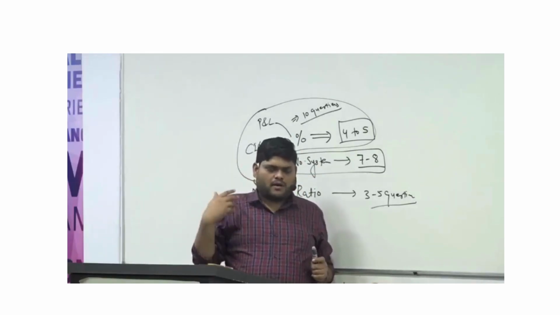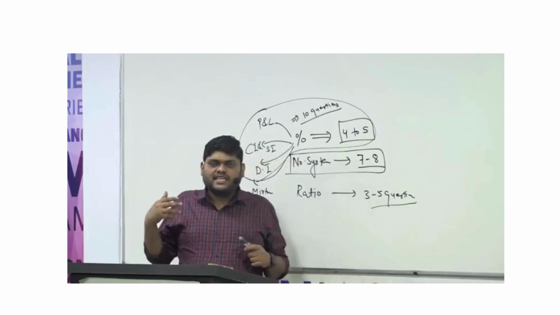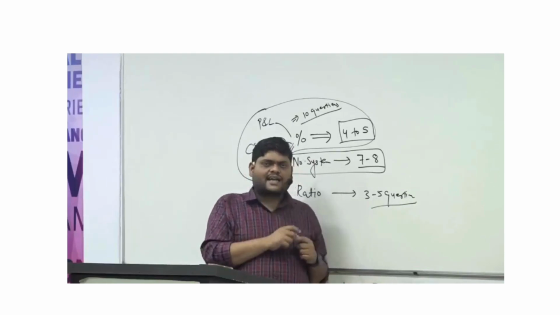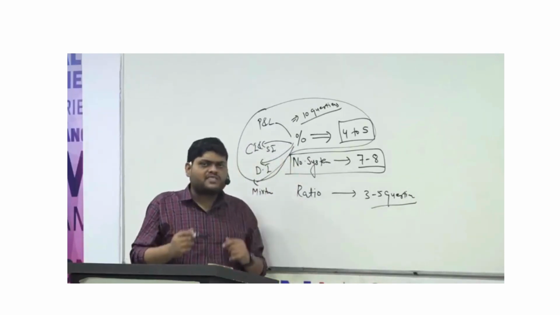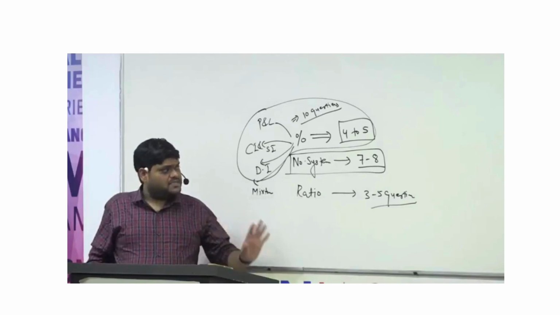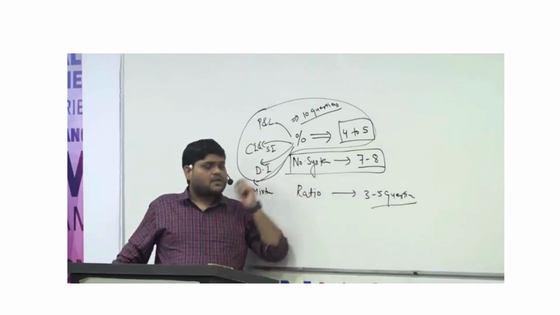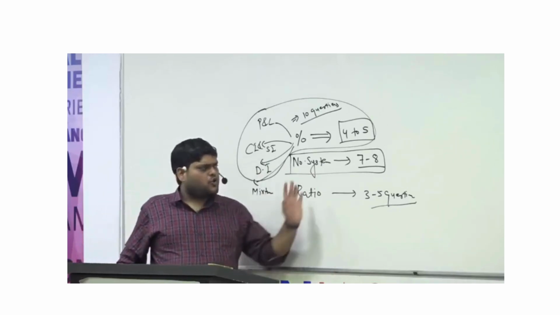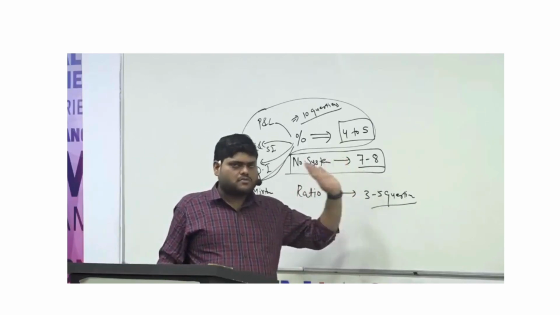Because in mathematics, in every question there are some numbers, we have to calculate something. So we will connect it with the number system. Suppose any puzzle question is there, that puzzle question, we will say that it belongs to number system. So core number system, 7 to 8 questions are done.